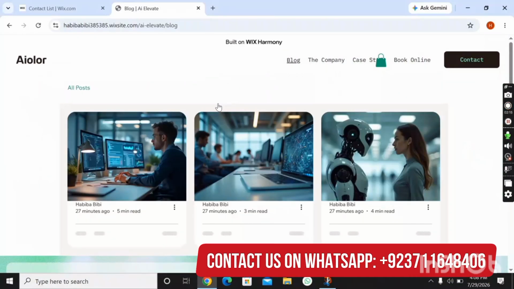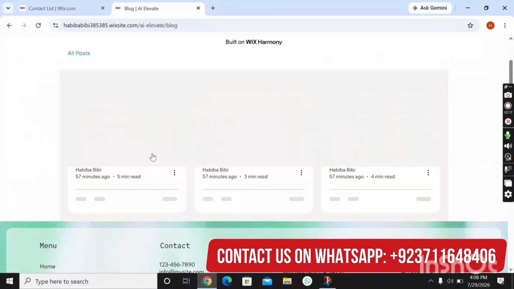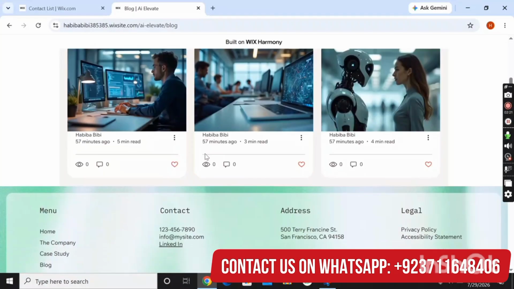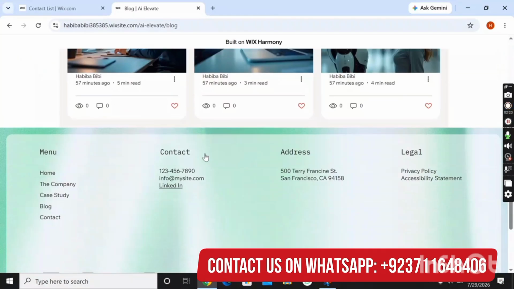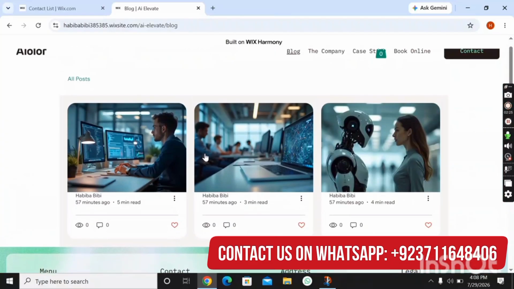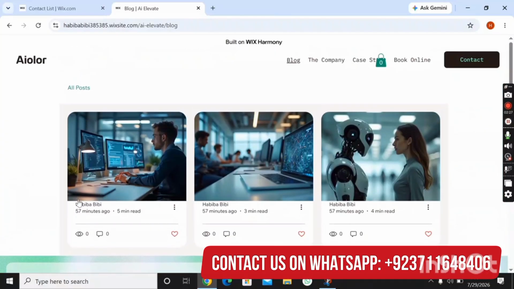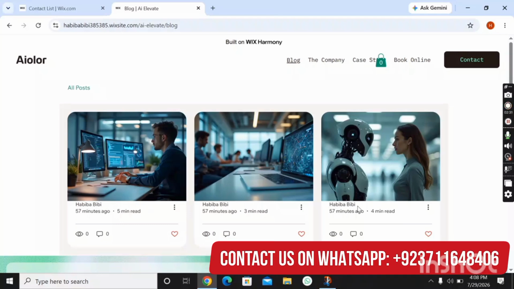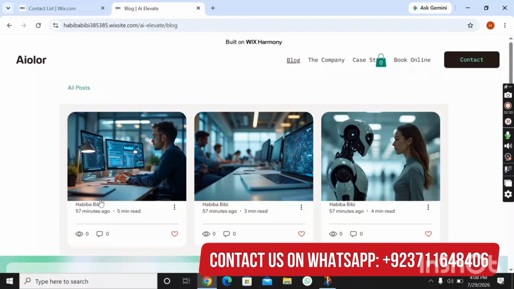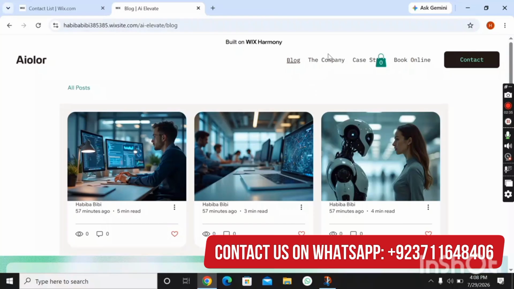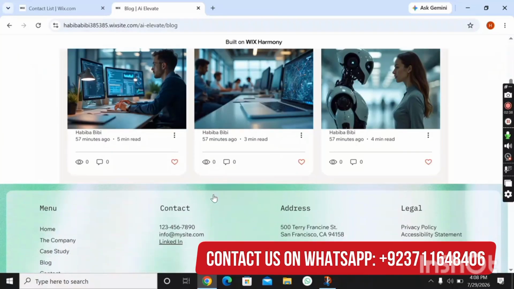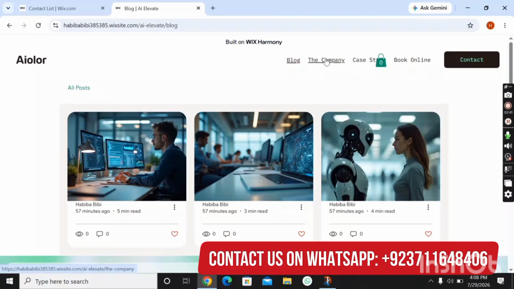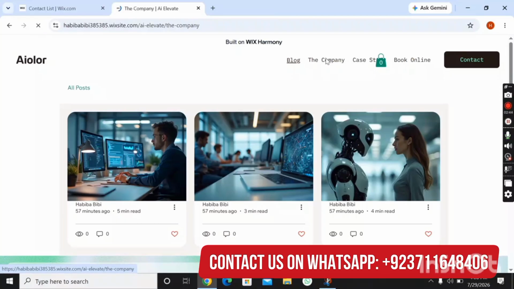So viewers, here you can see the blog section of this site. You can add other blogs too according to your requirements, and here is the photo section, and you can write your name and your blog name, and here you can post it. Your user can view it from here. You can add others from the admin panel. So viewers, let's move toward the next section, that is the company section.